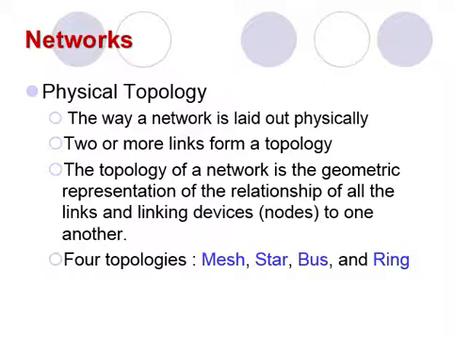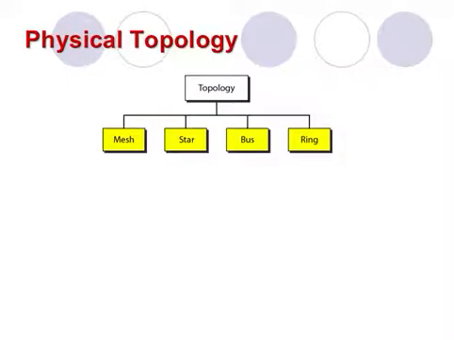When we discuss the detailed topologies, we will find which topology has point-to-point connections and which topology uses multi-point connections. The four basic topologies we will discuss in today's lecture are mesh topology, star topology, bus topology and ring topology.